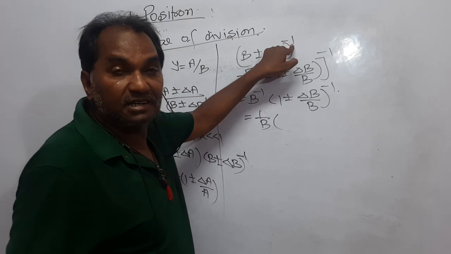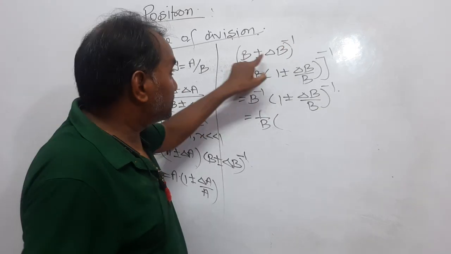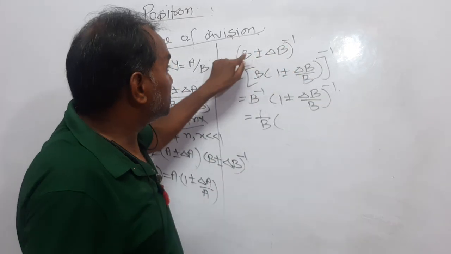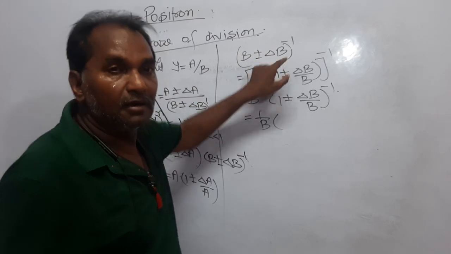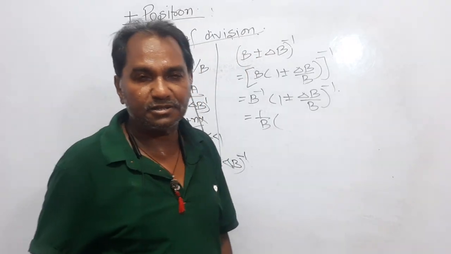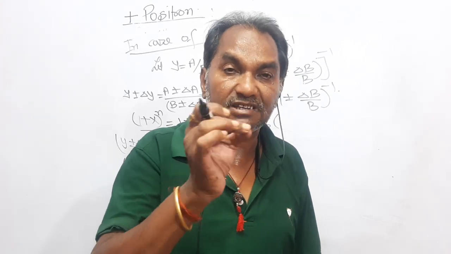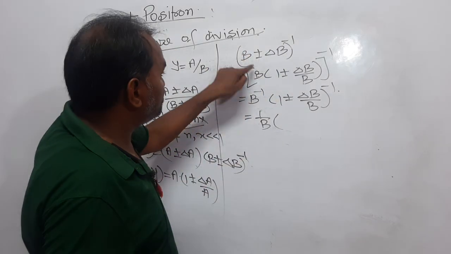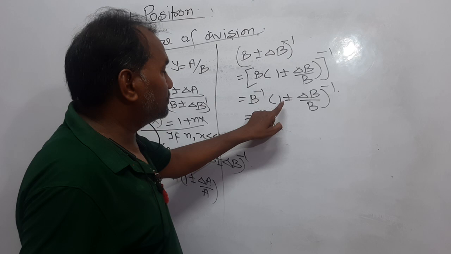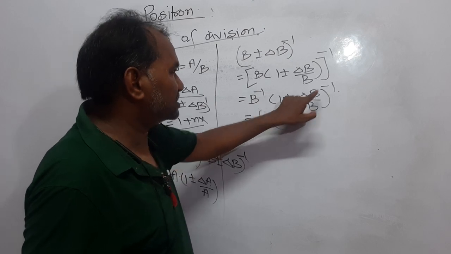Earlier I didn't apply the binomial. Why? Because it was b plus minus delta b. For the first order binomial expansion, you should have a formula in the form of 1 plus x to the power n. That is why I have taken b out, and now it becomes 1 plus minus x to the power n.